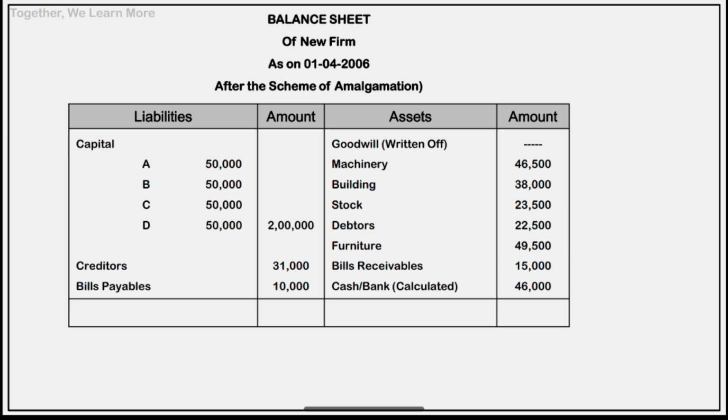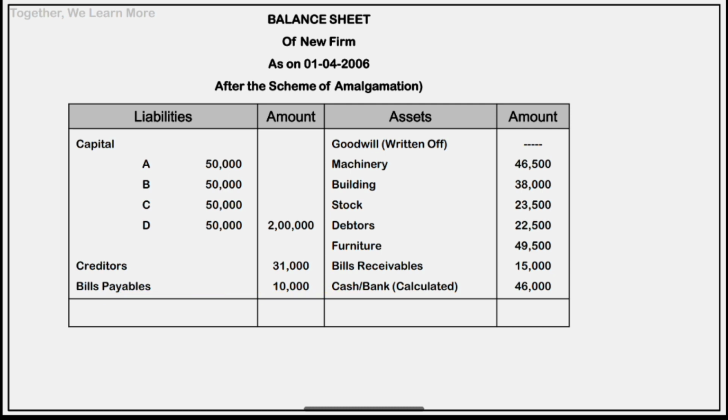Transfer assets and liabilities, goodwill 0, machinery 46,500, building 38,000, stock 23,500, debtors 22,500, furniture 49,500, bills receivable, and cash and bank, that is new balance calculated. On the liability side we have capital 50,000 for all the partners each, 2 lakh, creditors 31,000, bills payable as it is.